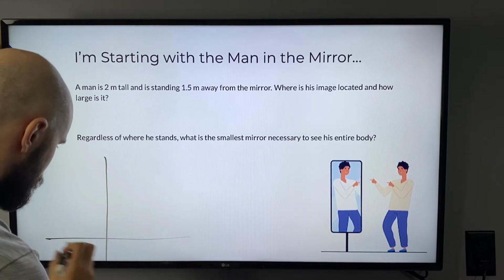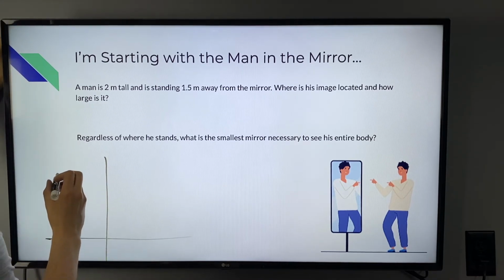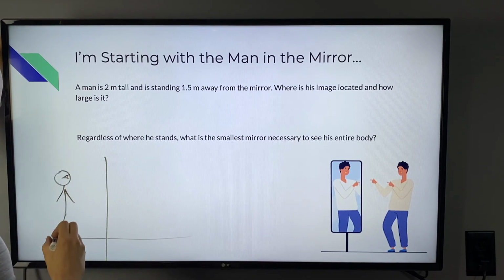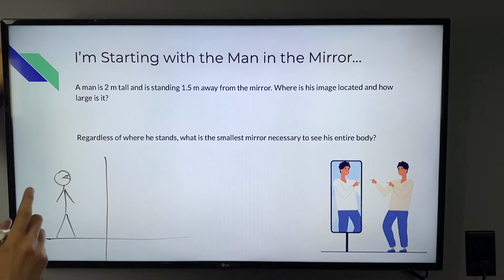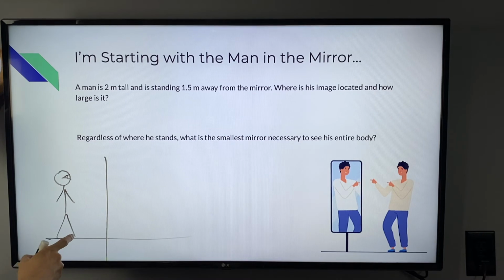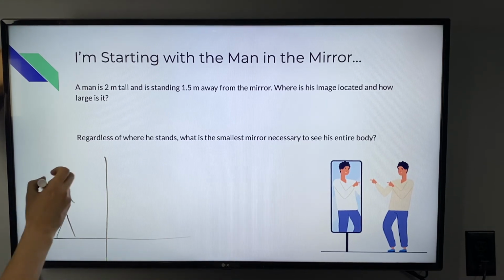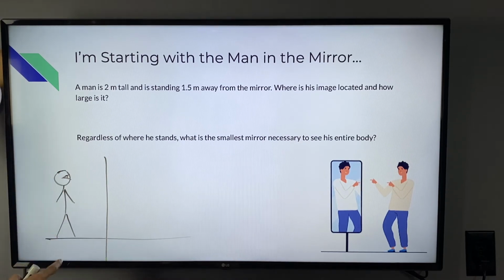Here's our mirror. And here's our person with eyes. There's our eyes. Now, in order to see something in the reflection, that means that the light has to come off our body, reflected from another source, obviously, and head into our eyes. And if we want to see our entire body, that means we need to see our feet, we need to see our head, and we need to see everything in between.